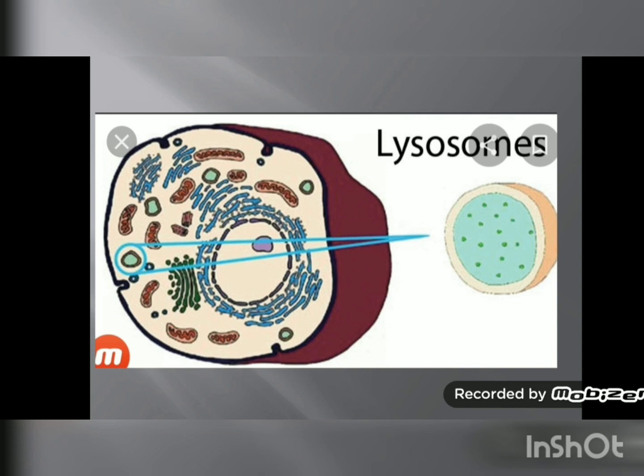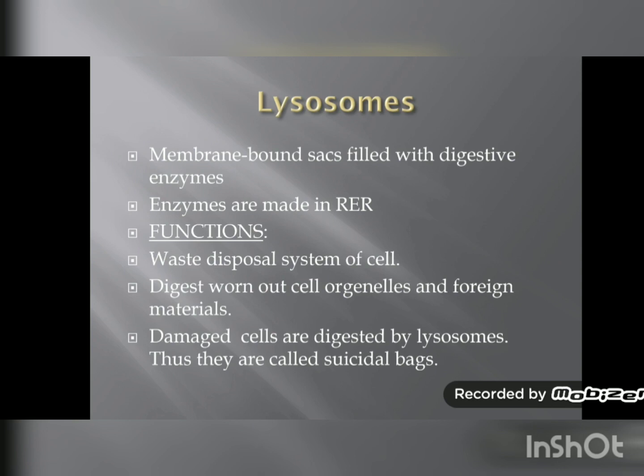Now in this figure you can see the structure of lysosome. See, it has a membrane and it is filled with digestive enzymes. Now you will study one more very important function of lysosome. Sometimes if any disturbance is created in cellular metabolism, that is, when the cell gets damaged, it does not work properly.